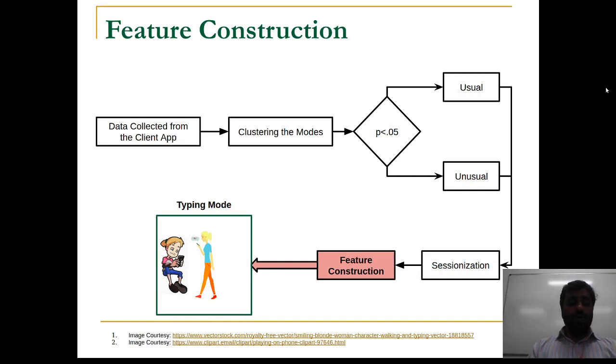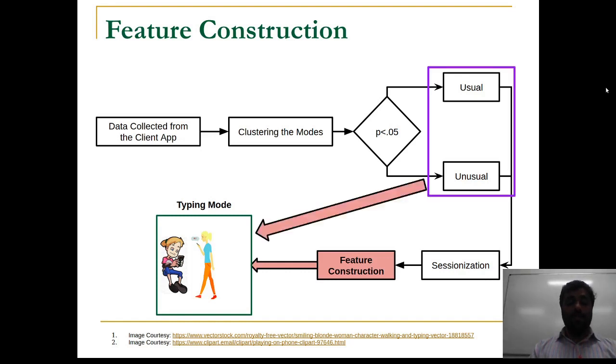Finally, we also use the typing mode as a feature. This is because the presence of an unusual mode may represent a particular mobility condition where a user is not very comfortable typing over smartphones. For example, a user may choose to type in an unusual way only when she is traveling on a very crowded bus. Thus, this typing mode can indeed be a very important feature in pointing out several different mobility contexts.